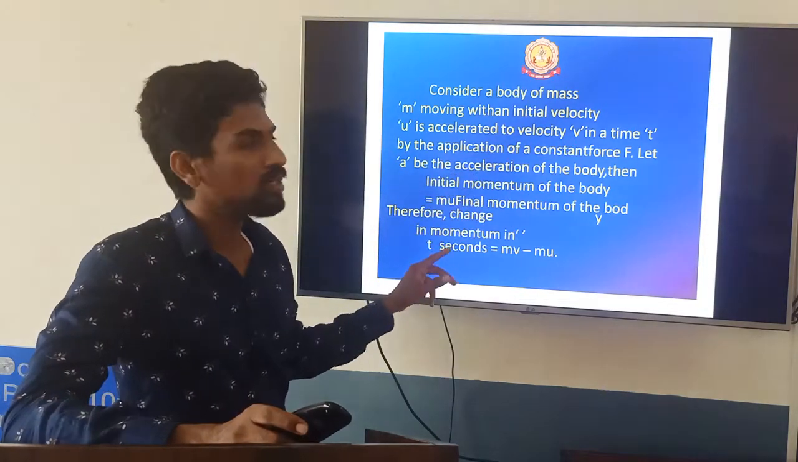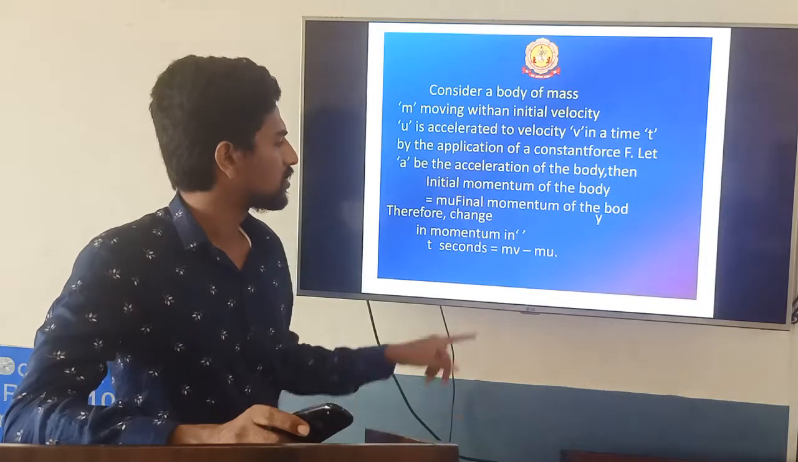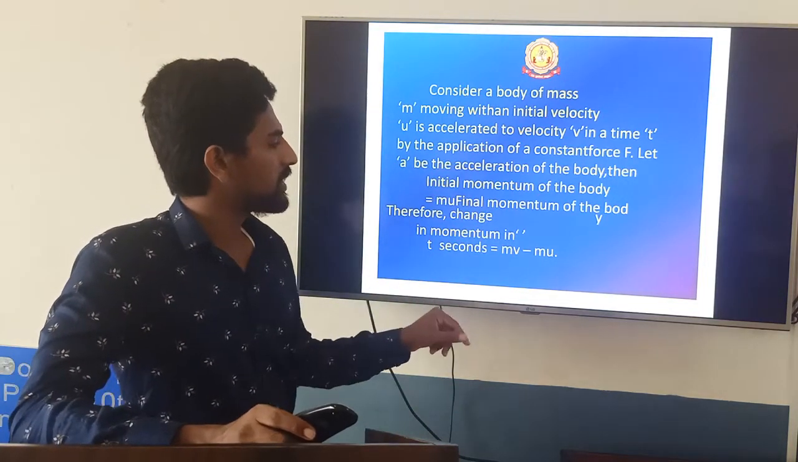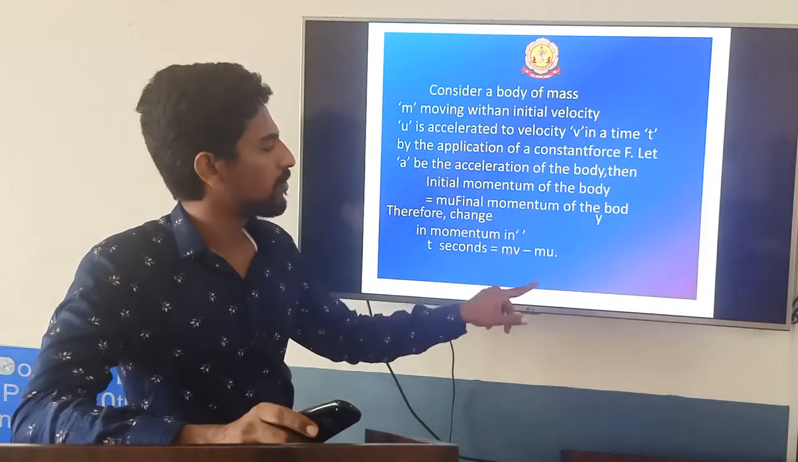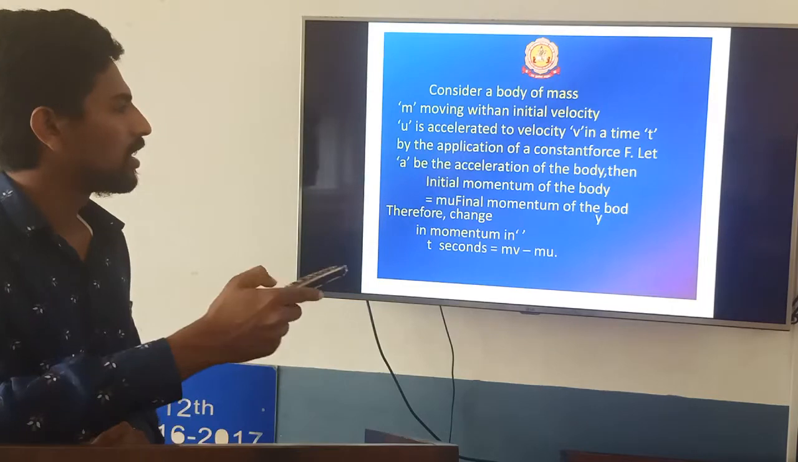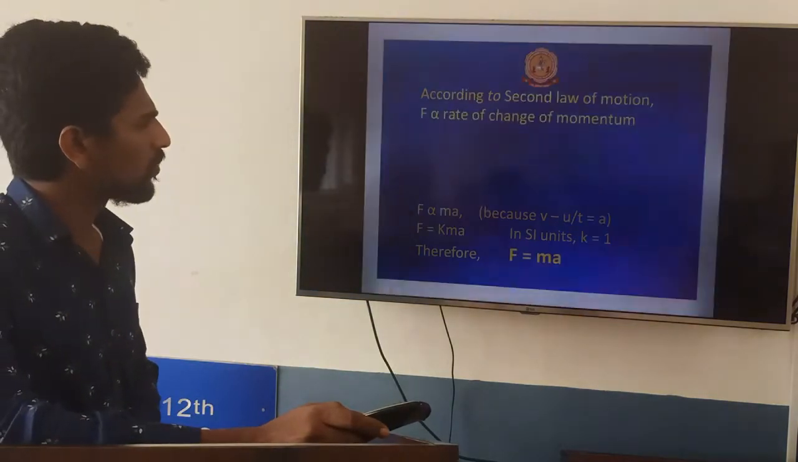Then what is the final momentum? m into v. So its momentum changes by mv minus mu: final momentum minus initial momentum. That is the change in momentum. What is the time here?